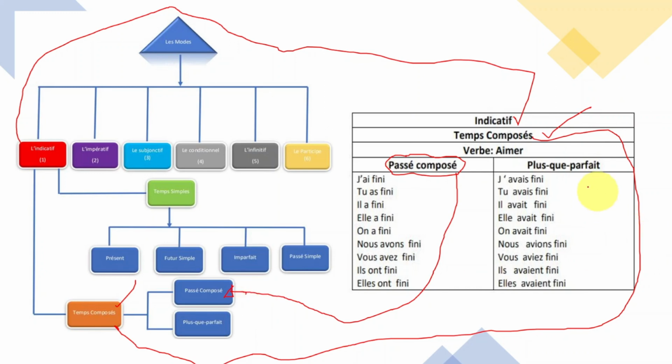Now, we have plus-que-parfait. This is coming from right here. Okay? So, j'ai fini. Tu as fini. This is the part of passé composé. It's right here. But they come from the temps composé. Temps composé comes from l'indicatif. Now, plus-que-parfait, j'avais fini. This one comes from plus-que-parfait here, and then it comes from temps composé. Temps composé comes from l'indicatif. Okay? So you have to be careful how you use them.